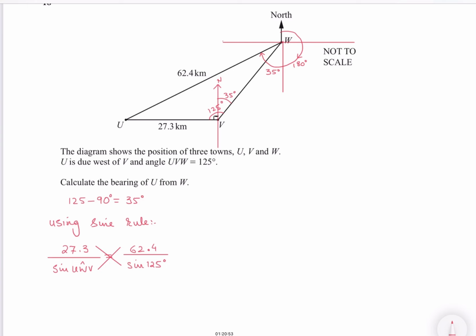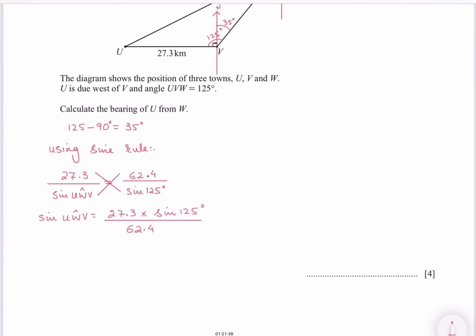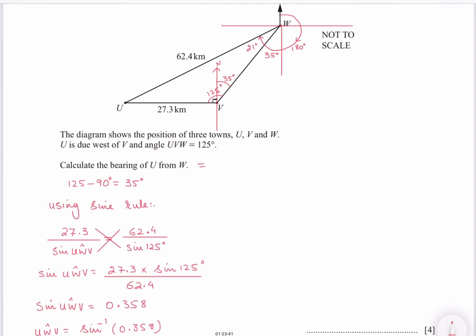Cross multiply. Now your angle is 21 degrees. So add all these angles, and this will give you bearing 236.